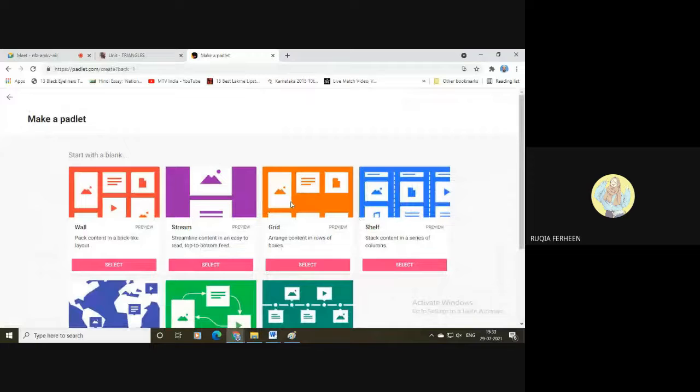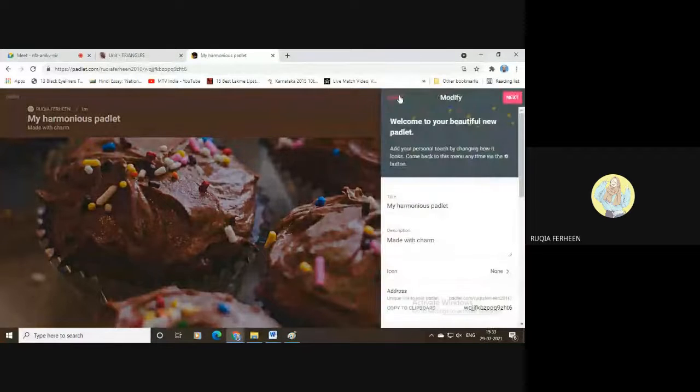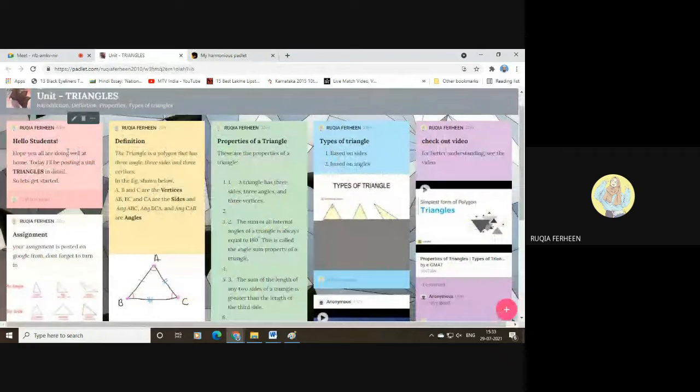Make a Padlet. Select the grid pattern. Next, start posting. If you want to transfer this hello students post to the Padlet which you have just created, that